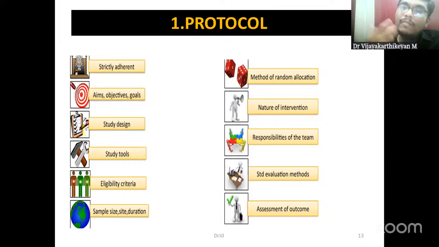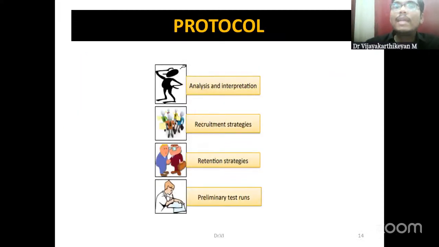And we have to make sure of which information has to be known by the top officials, which has to be known by only certain people, and which has to be known by everyone. All these things have to be decided in the protocol. And how we are going to evaluate, what type of analysis we are going to use, and how we are going to recruit the study participants.